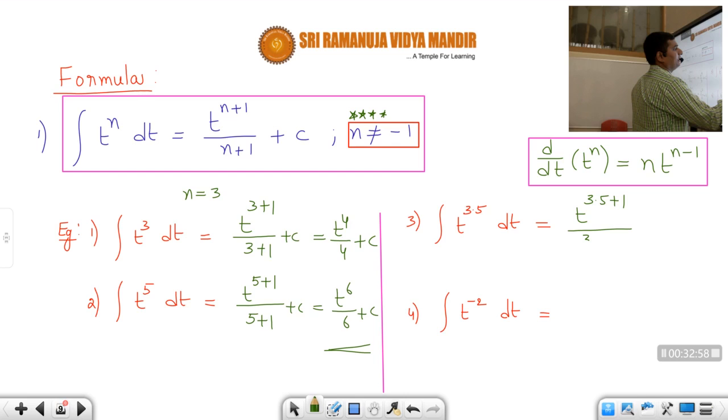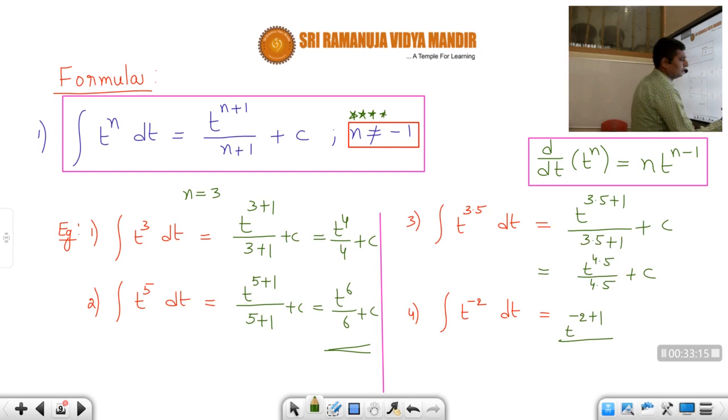That's all. Simple. Or suppose, let's say, integral t power minus 2. What is the formula, students? t power minus 2 plus 1. It is always plus 1, students. By minus 2 plus 1 plus c. So that is equal to t power minus 2 plus 1, which is t power minus 1, by minus 1 plus c. That's all. I hope, students, you understood this one. It's a very easy formula.